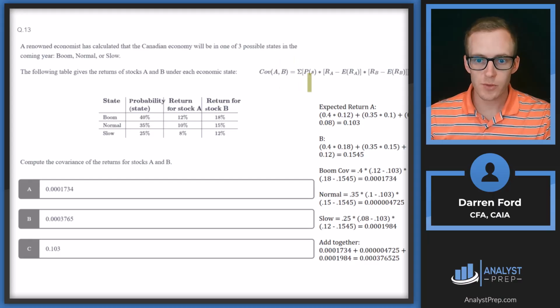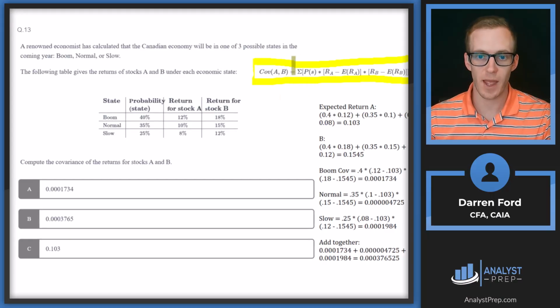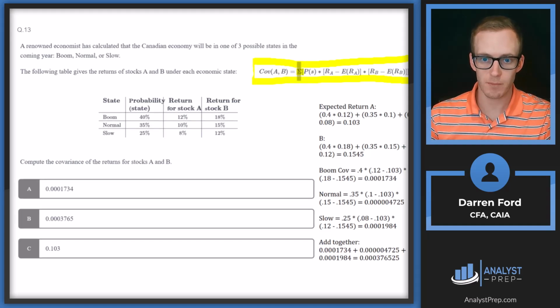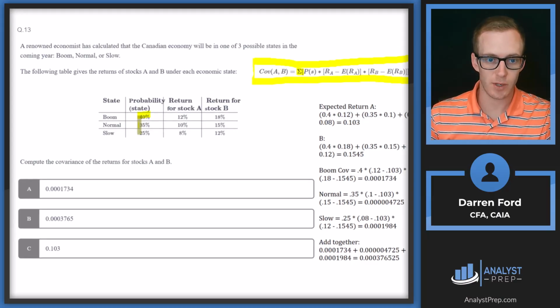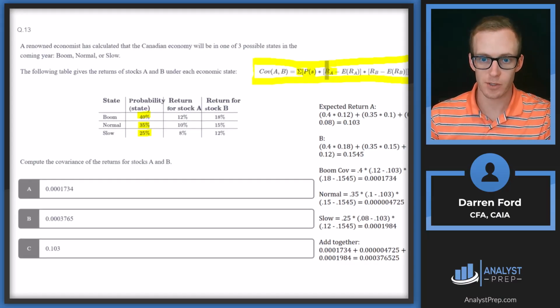So this covariance formula up here is essentially our end game. This is what we're going to be using to calculate this. It is going to be the summation of all of this. So what we're going to have to do is take each of these 3 different scenarios, boom, normal, slow, and plug in that probability. And then multiply that by the return during that scenario. So the probability during boom will be 40, and then the return is 12.